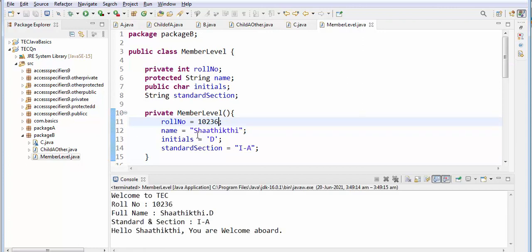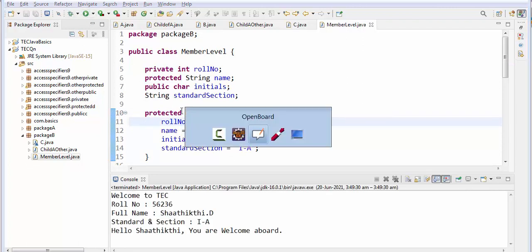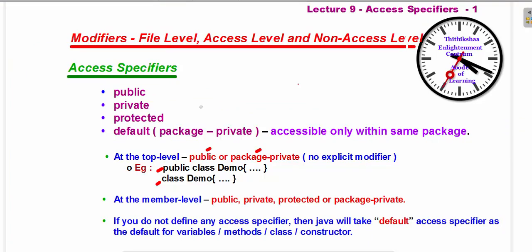See, 1 2 3 6, because it's inside the same class we are writing, so it will work. Alright, see, everything is working. That's all, I'll conclude. Apart from this, file level is nothing but package level.